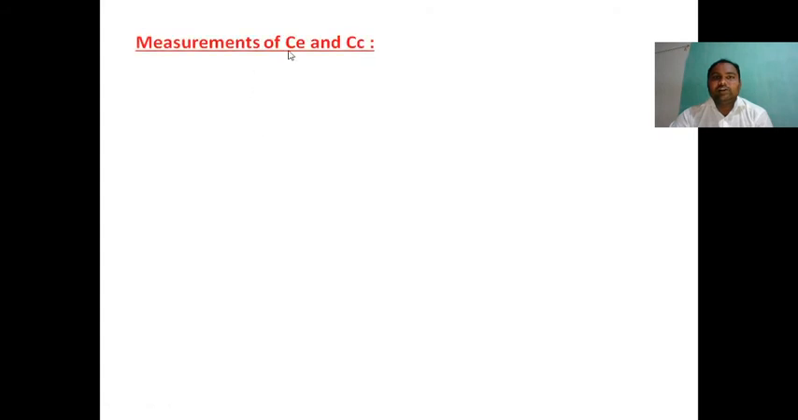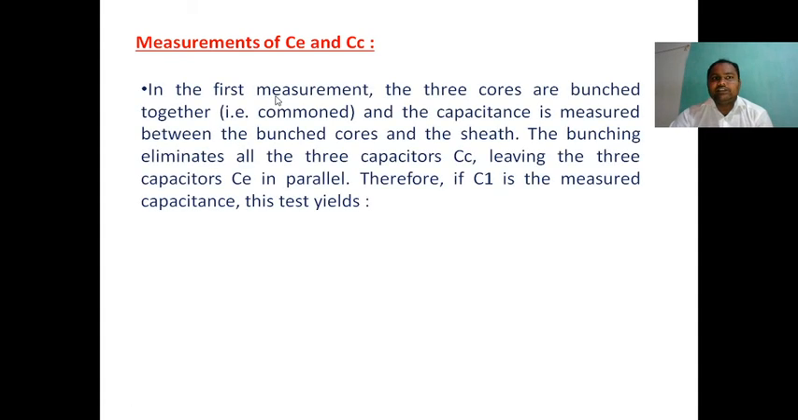So the measurement of Ce and Cc, the capacitance between core to earth and core to core, is very important. In the first measurement, the three cores are bunched together, meaning all three core capacitances are combined together. We bunch all three conductors, and the capacitance is measured between the bunched cores and the sheath.